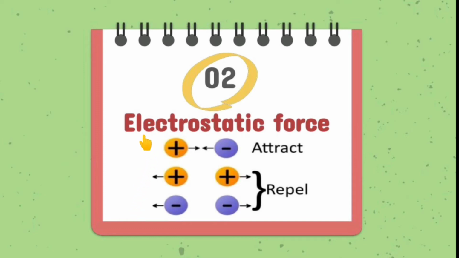Let us take the first condition. In the first condition, there are two types of charges, one positive and another negative. What will happen? They will attract each other. Means two different types of charges attract each other. But two same types of charges will repel each other. For example, if there are two positive charges, then they will repel each other. Or if there are two negative charges also, then they will repel each other.